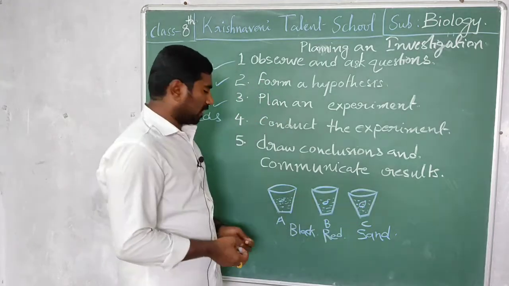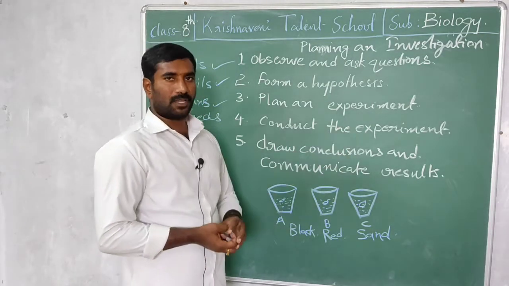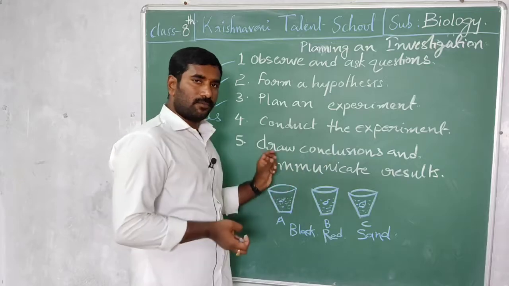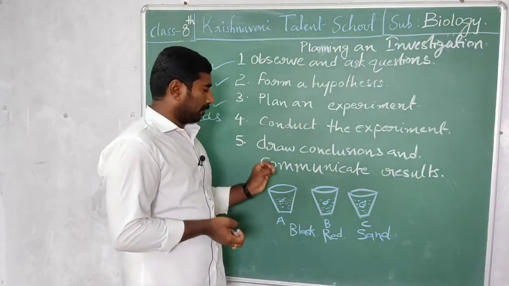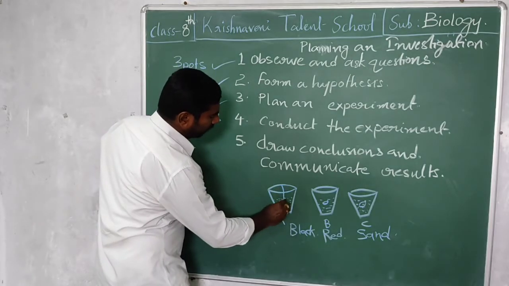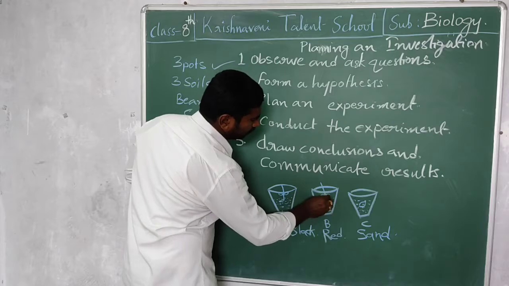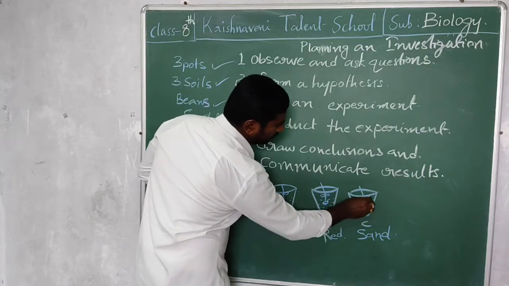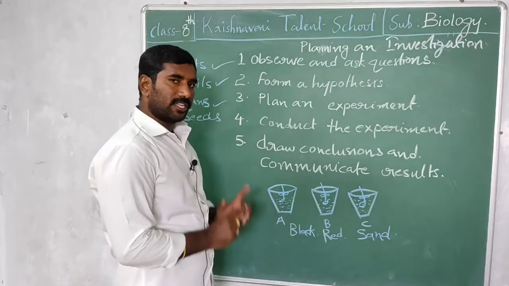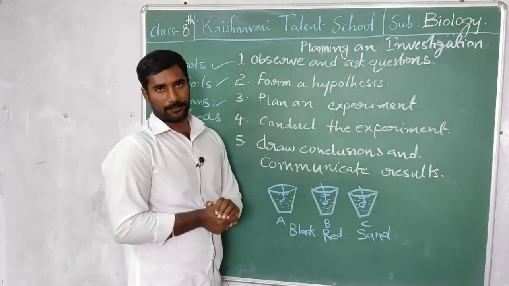Every day you start supplying some water to the three pots. Equal distribution of water should be supplied to the pots. Later slowly we can find leaves coming out from the seed. Every day you take a scale and measure the height of the plant.